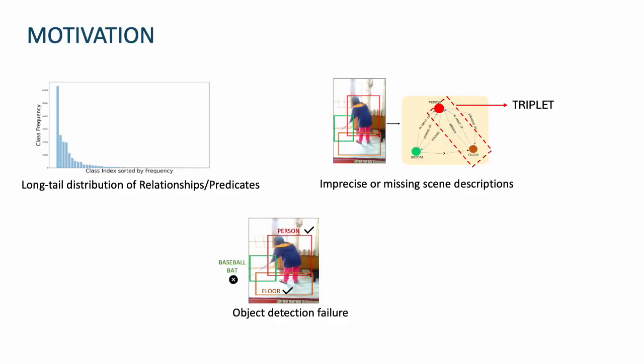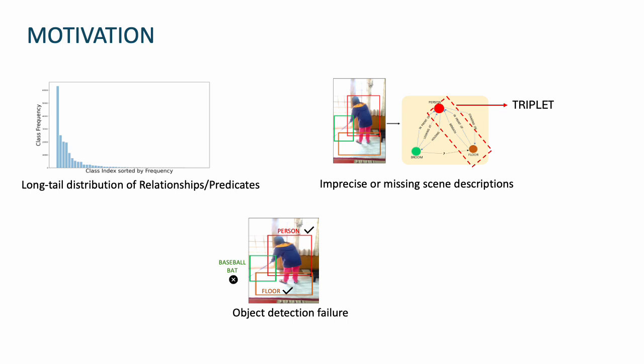Scene graph generation aims to detect all objects in a scene and recognize their pairwise relationships, also called predicates. The atomic unit of a scene graph is called a subject predicate object triplet, as shown in the second figure. Existing scene graph generation methods face several challenges, such as the long tail distribution of the relationships or